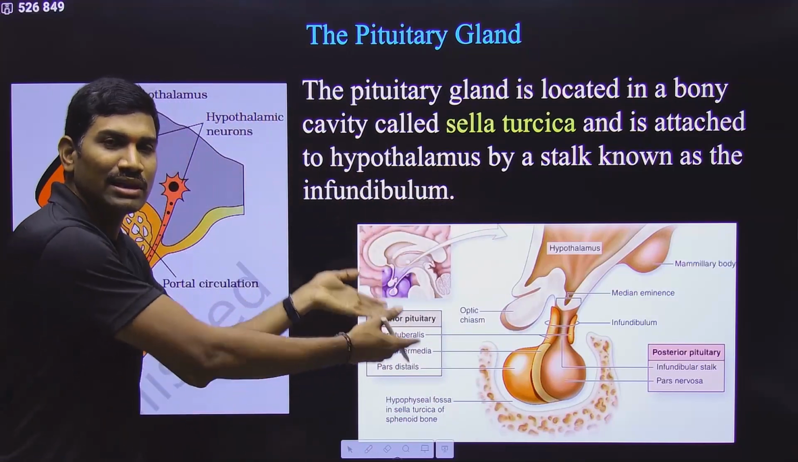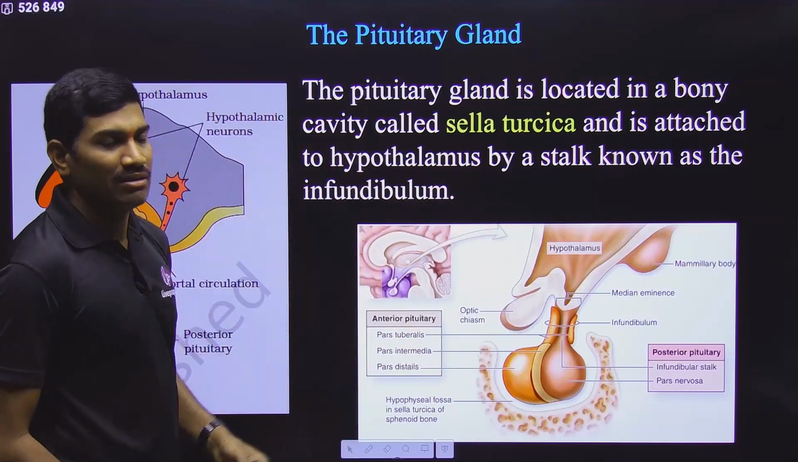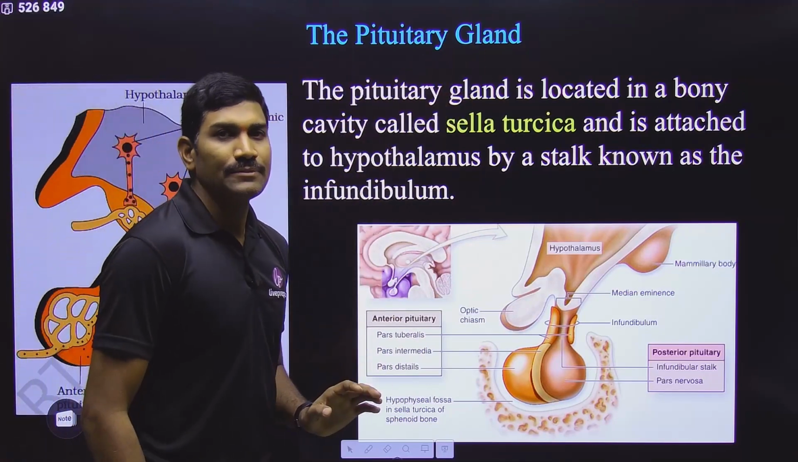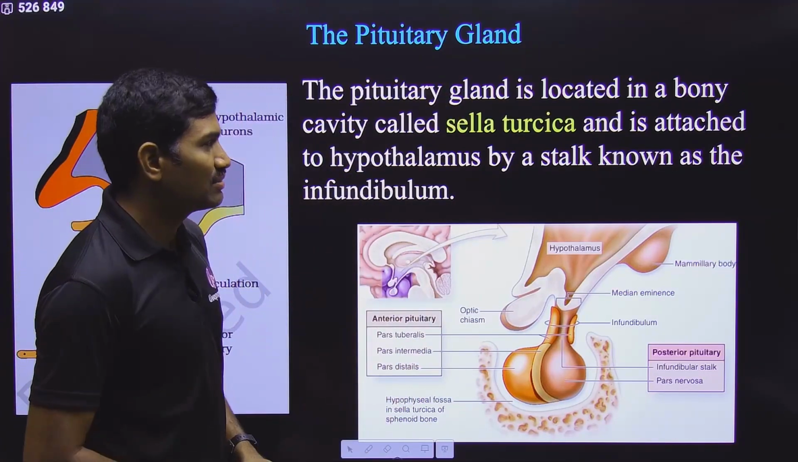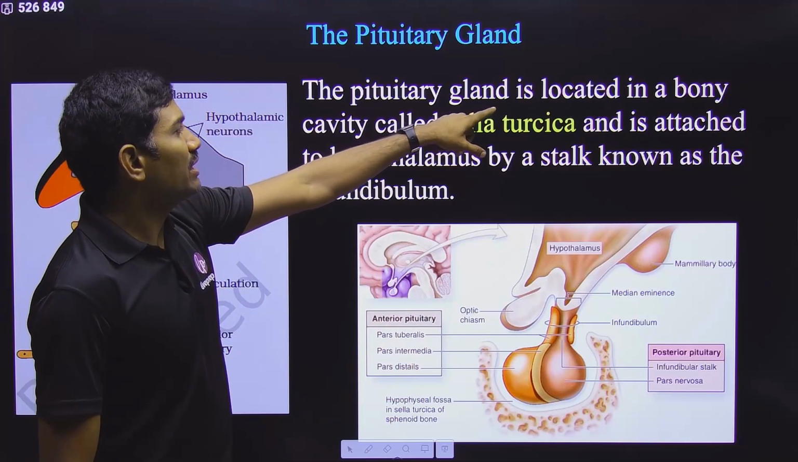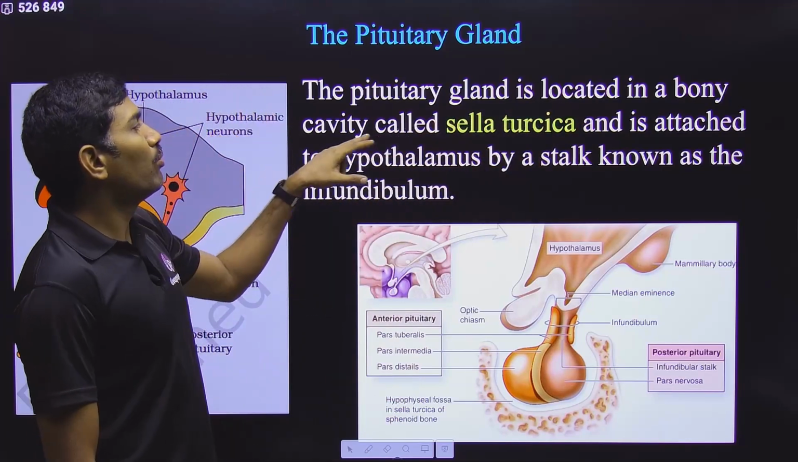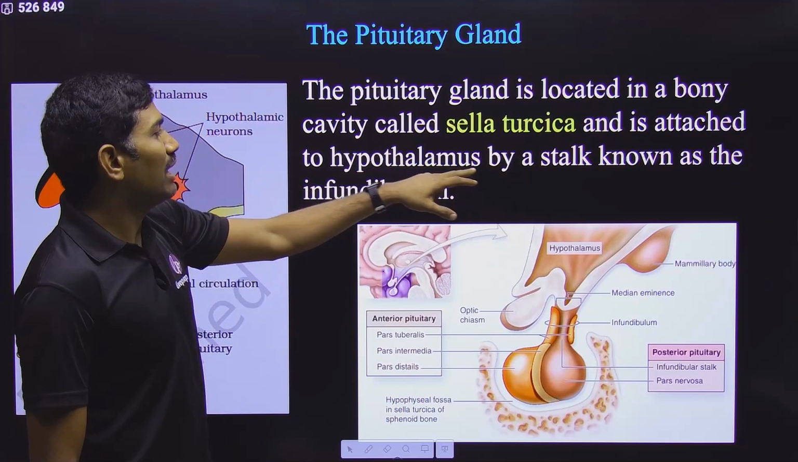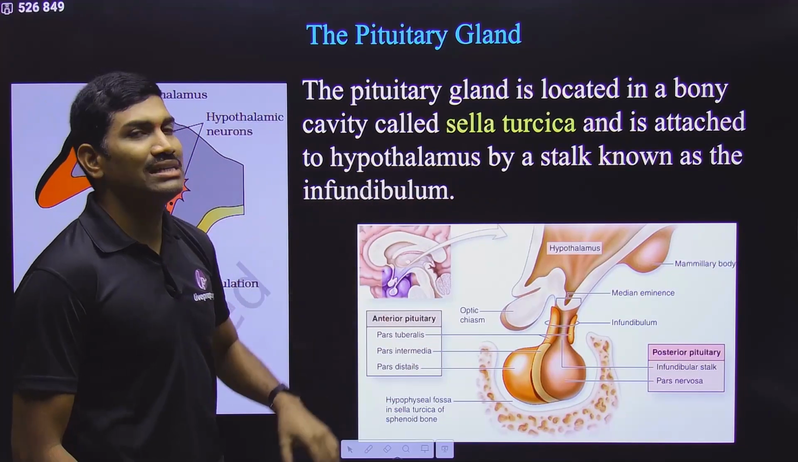That means once again you will go back to the same table, the same flow chart. Pituitary gland. With respect to pituitary gland, they have given some sentences. Observe carefully. The pituitary gland is located in a bony cavity called sella turcica and is attached to hypothalamus by a stalk that is called infundibulum.